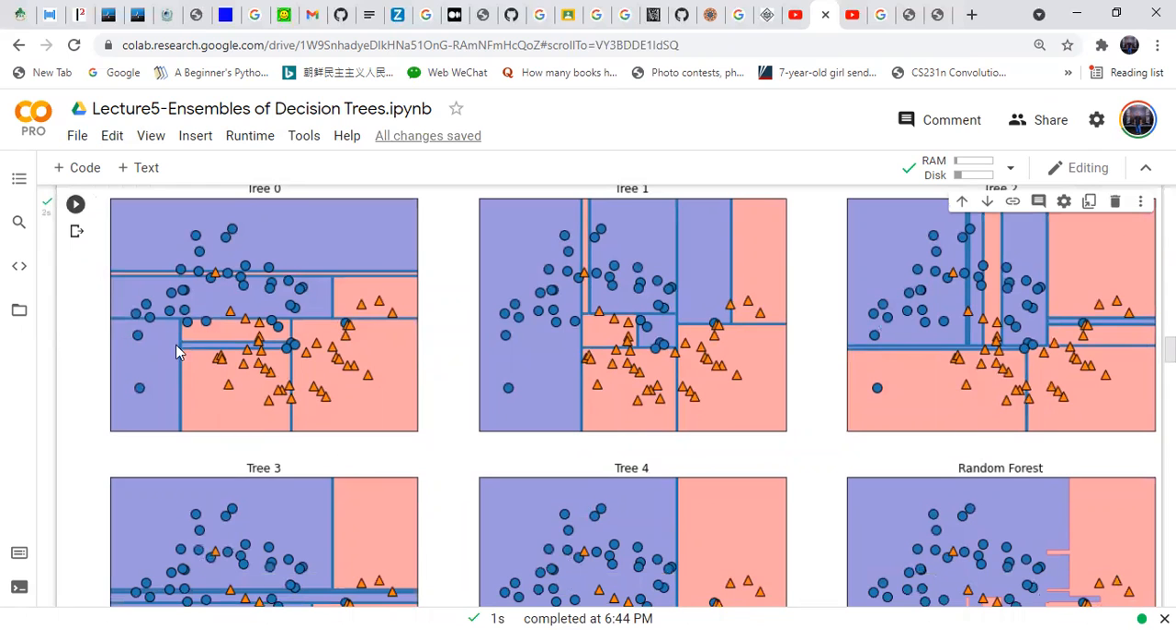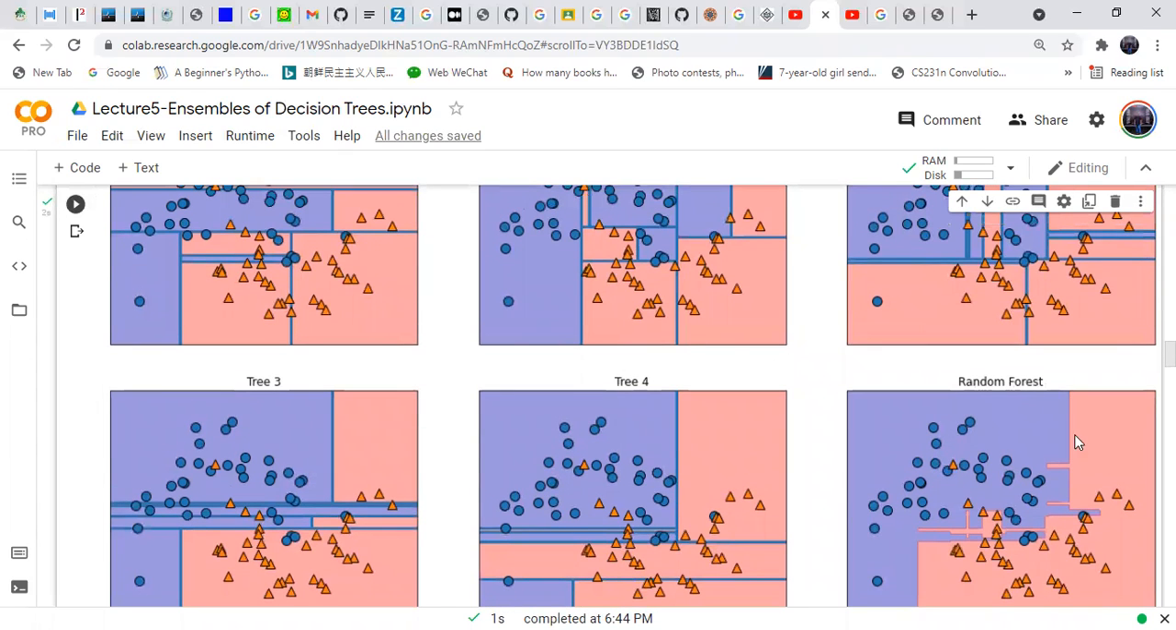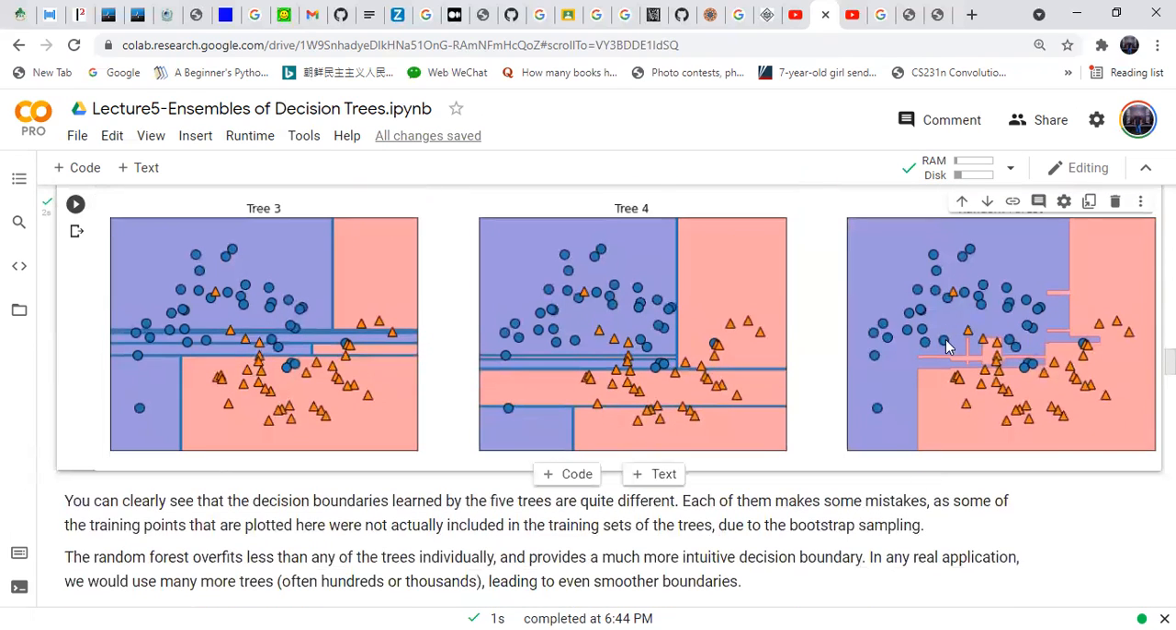We see that the individual trees lead to overfitting, like here. But when we build a random forest by ensembling all the outputs of these 5 decision trees, we get a very smooth decision boundary, which classifies most of the points using this method. But still, there are some misclassifications as well.